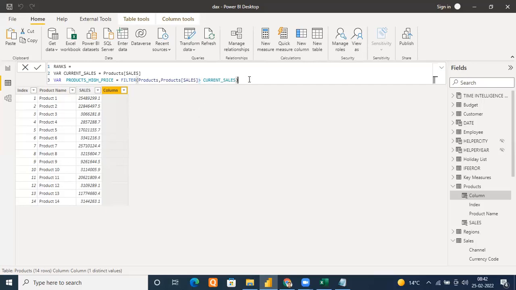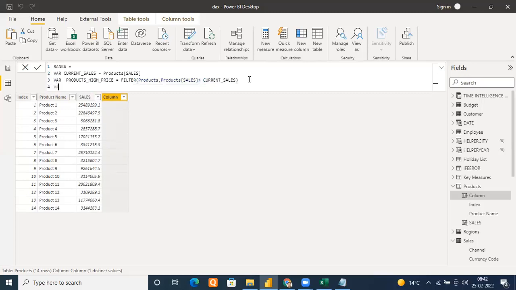Now understand what I'm going to say. So far done. I'm going to create one more variable. I'm going to call it ranking. It equals, I know it is going to return only those rows which are greater than the current product sales.